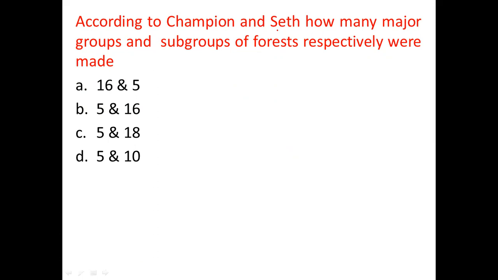According to Champion and Seth, how many major groups and subgroups of forest are classified, respectively? As I mentioned, the major groups are 5 and the subgroups are 16. And how many forest types are there? 221 forest types are there in India. Very important question. While reading the questions, please take care, especially when they ask about major groups, subgroups, and all those things. The answer is B here.